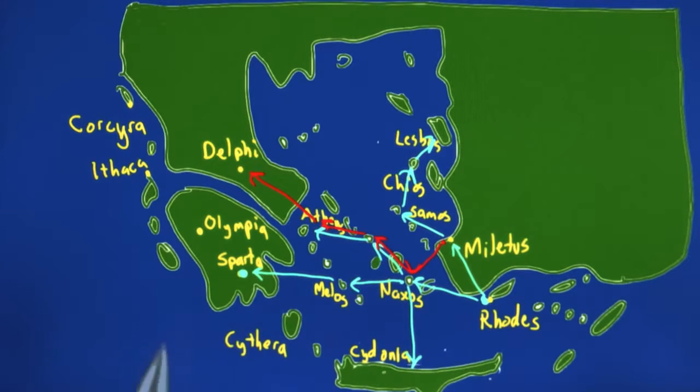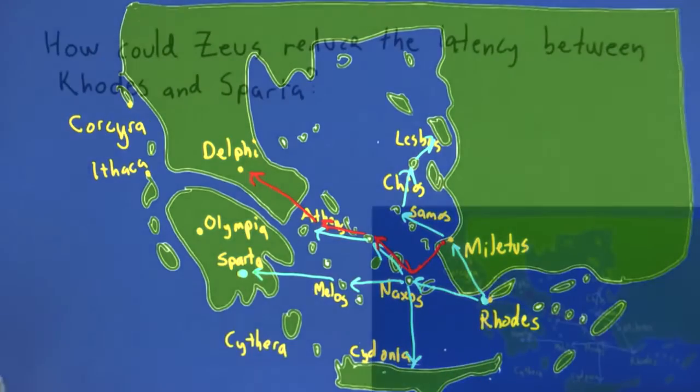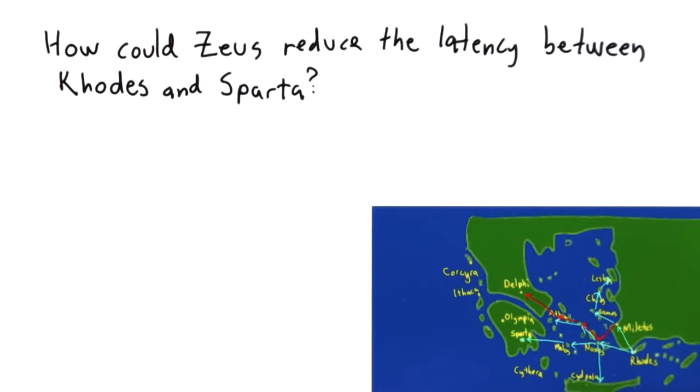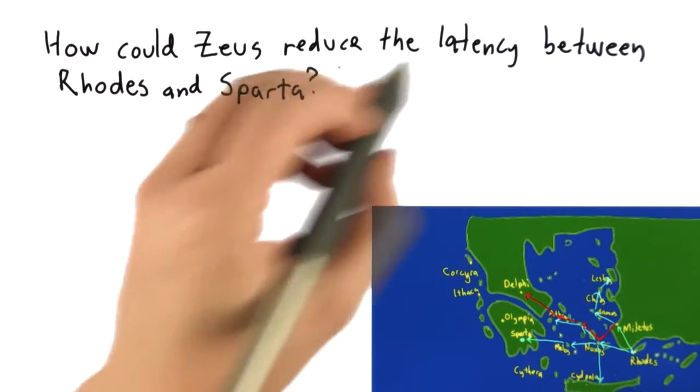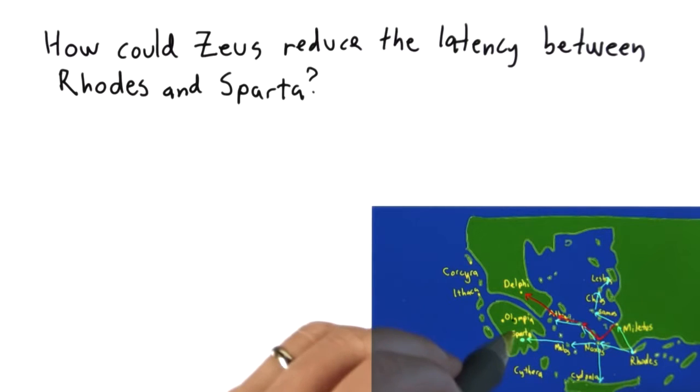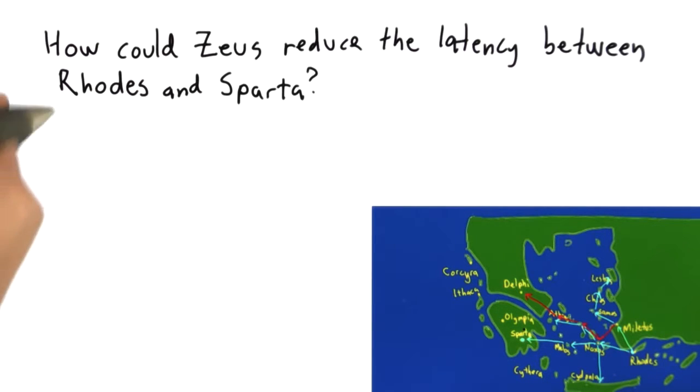I want to go back to the Greek signaling network. So suppose now that Zeus, who is all-powerful, wanted to send a message from Rhodes to Sparta, and he thought that the latency of the smoke signal network as it was currently set up was too high, that it takes too long for the message that he sends starting from Rhodes to reach Sparta. So the question is, how could Zeus, and remember that in ancient Greece, Zeus was all-powerful, reduce the latency between Rhodes and Sparta? So here are the choices.